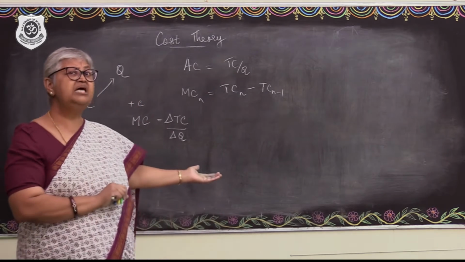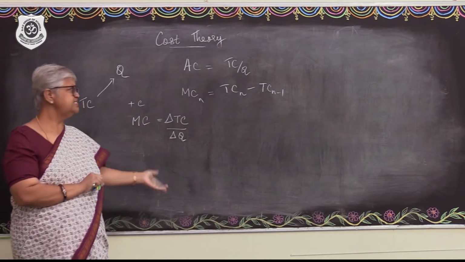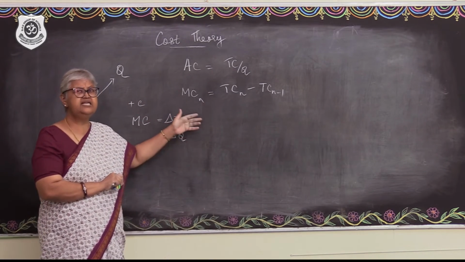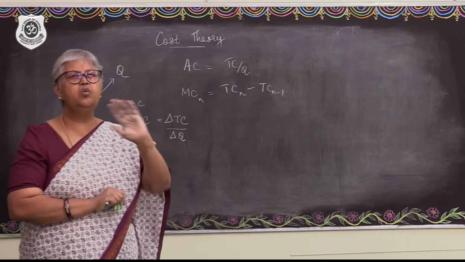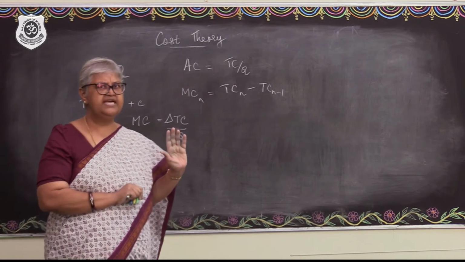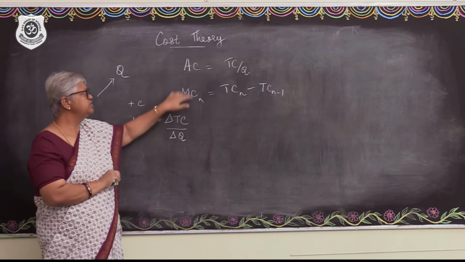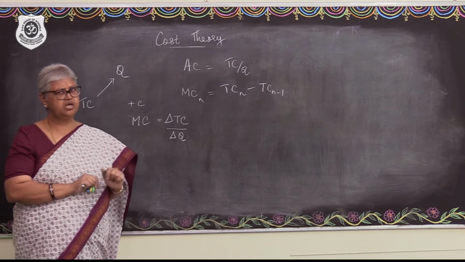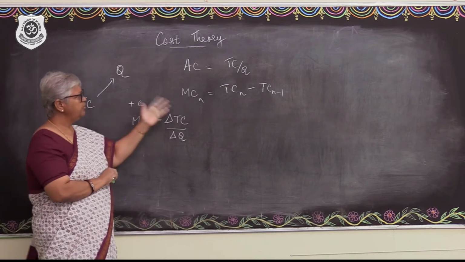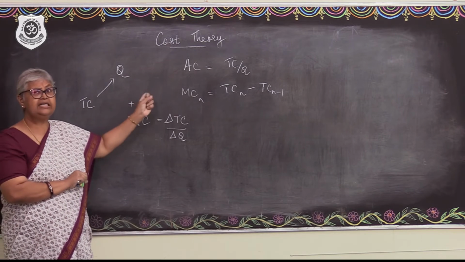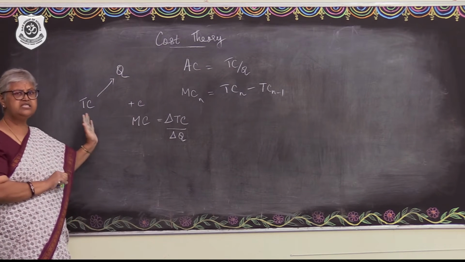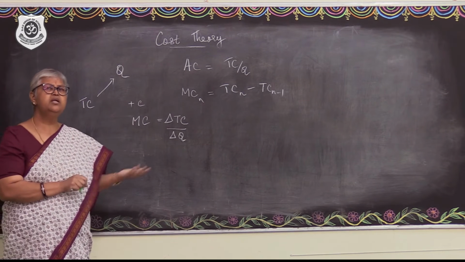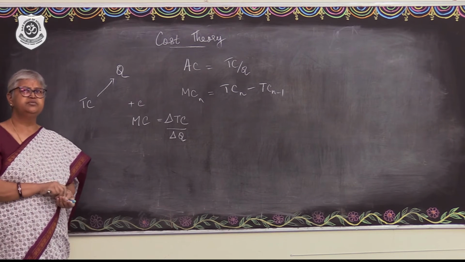That is why marginal cost is understood, because marginal cost is the additional cost of production due to that one more additional unit of output produced. So that is the marginal cost and the average cost concept. Both are derived basically from the total cost, and the total cost behavior has been given to you in the previous session.